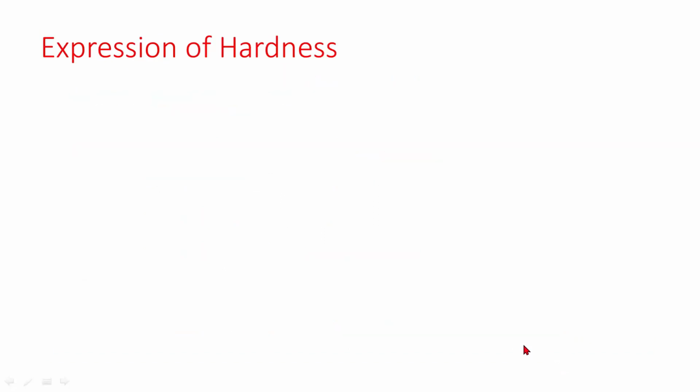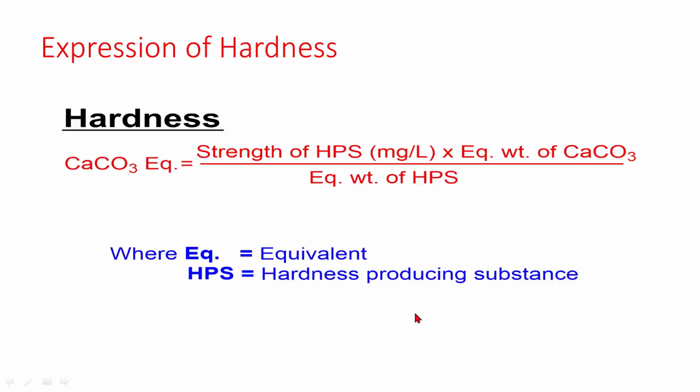Expression of hardness: how different hardness impurities are expressed in terms of calcium carbonate equivalent.